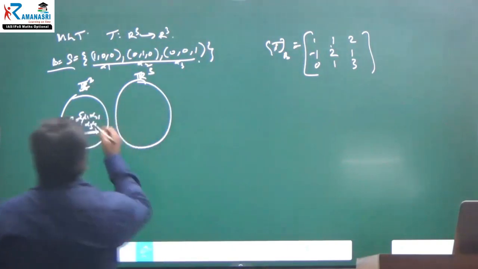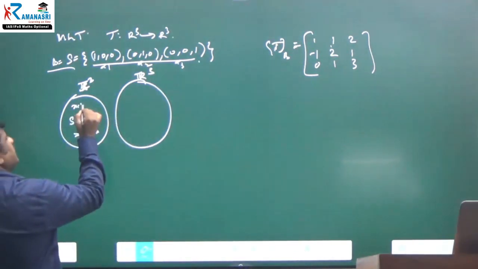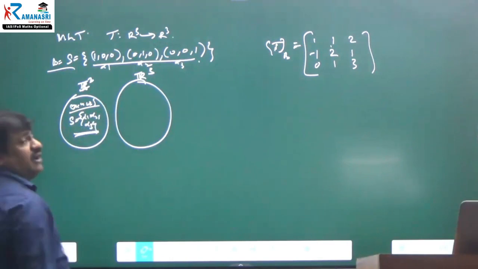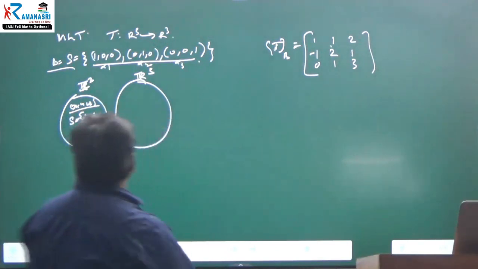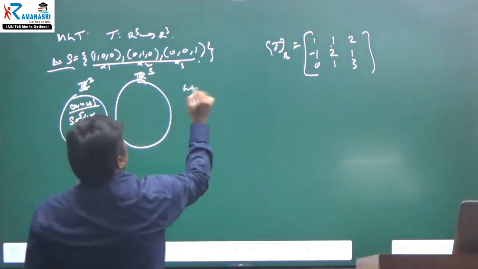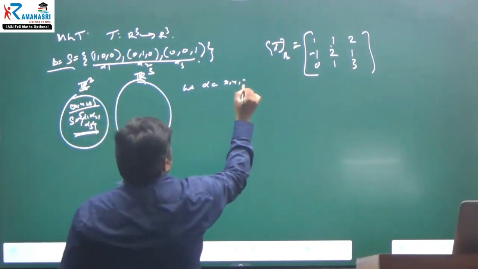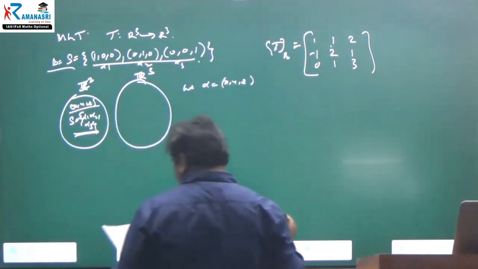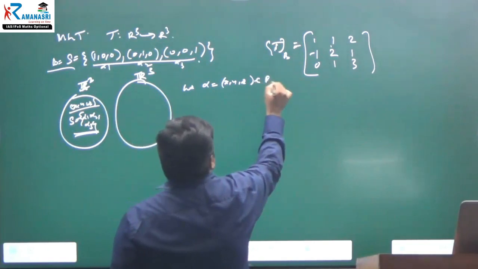Now I take one vector (x, y, z). Let alpha be (x, y, z), any vector in the domain R cube.